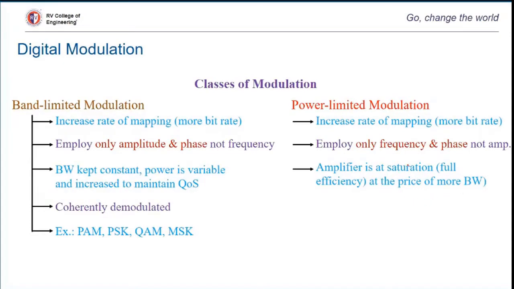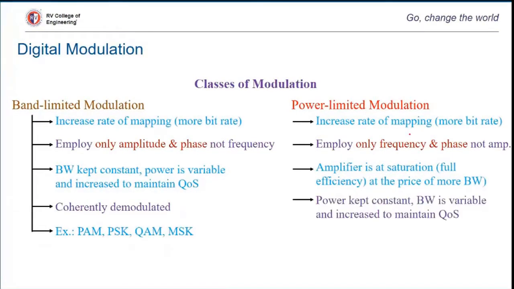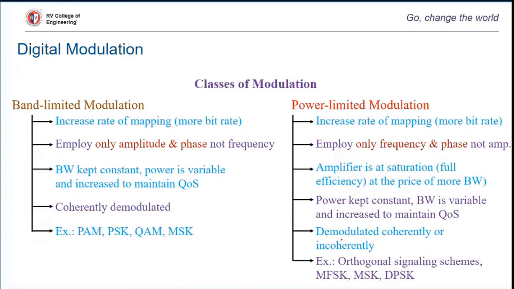Okay, so we'll have to employ only frequency and phase for power limited modulations, because as we know, in both frequency and phase modulations, in general angle modulation schemes, the amplitudes are fixed, so that power will always be fixed. Okay, so these examples will fall under the power limited modulations. All right, so that's what I was mentioning, and these schemes can be demodulated either coherently or incoherently. We will study both transmitter and receiver designs in this course.